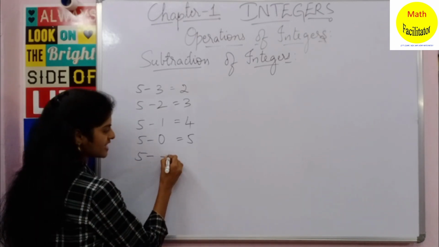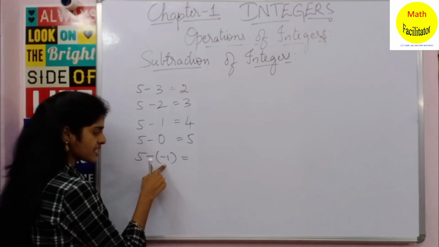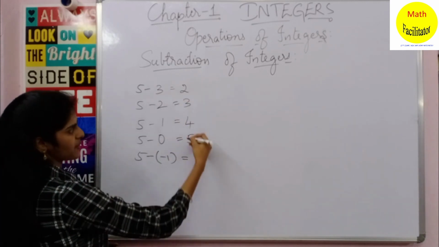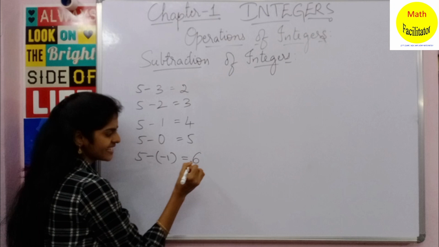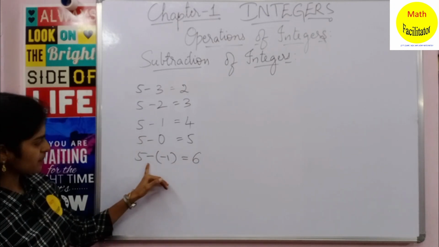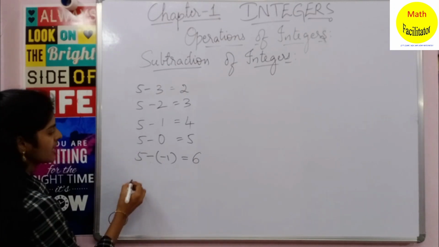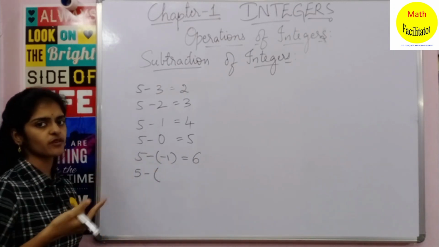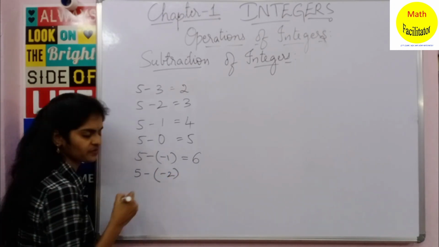Now after 0, what is to the left of the number line? It is minus 1. Yes, integers number line, it is minus 1. So if you subtract minus 1 from 5, what do you get? So see this pattern, it is 2, 3, 4, 5. Now what should be the answer? It should be 6. Okay, so you are subtracting minus 1 from 5, so it should be 6. Okay, now again 5 minus. Now after minus 1, what do you have? The next number to the left of the number line is minus 2.